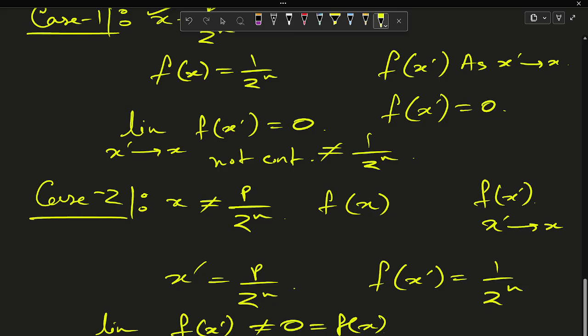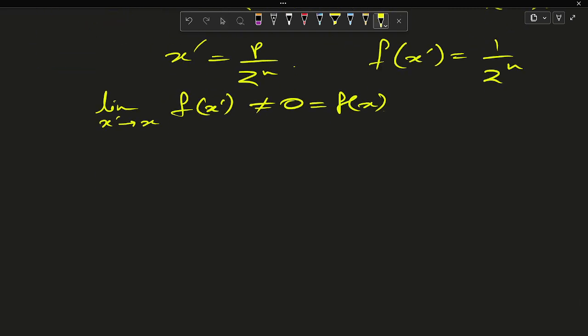So the function f(x) is not continuous at any point x of the closed interval [0,1], because the limit as x dash tends to x of f(x dash) never matches f(x), regardless of whether x is rational or irrational.